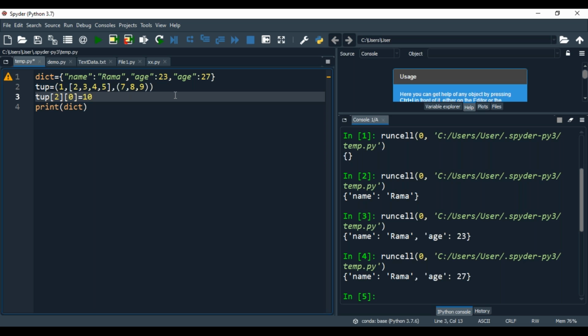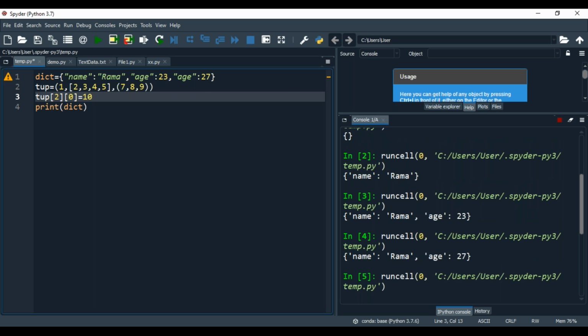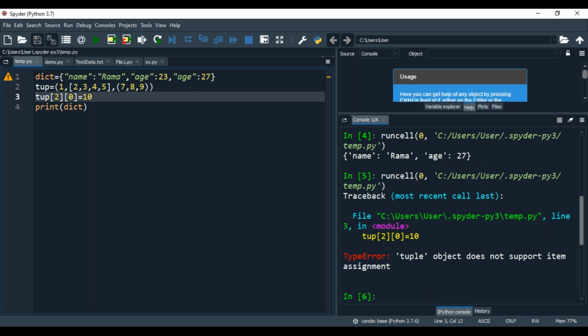See what kind of answer will come. Tuple object does not support item assignment, because it is a tuple. Tuple means immutable thing. Simple. 1 of 0.